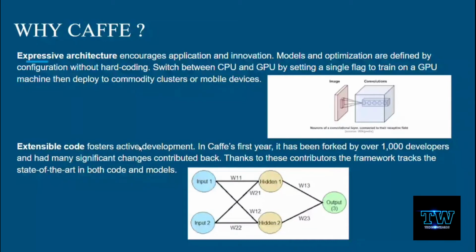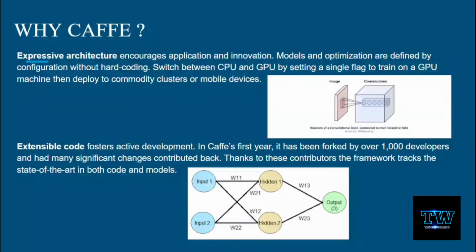So the second one will be the extensible code. Extensible code fosters active development. In Caffe's first year, it has been forked by over 1,000 developers and many significant changes contributed back. Thanks to these contributors, the framework tracks the state of the art in both code and model.